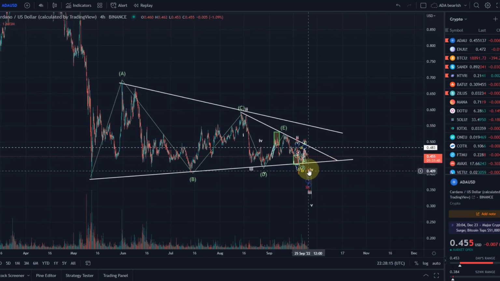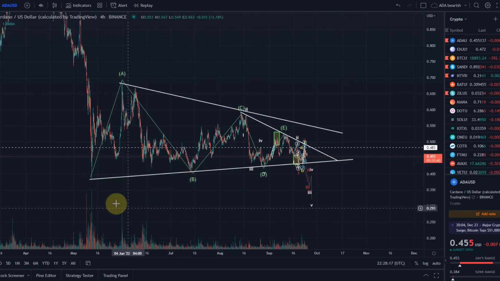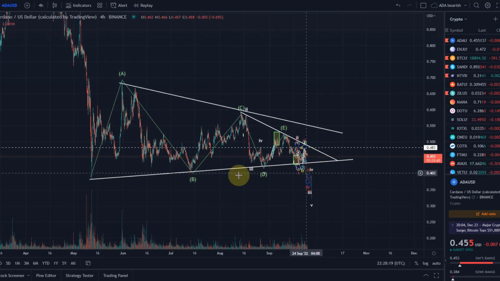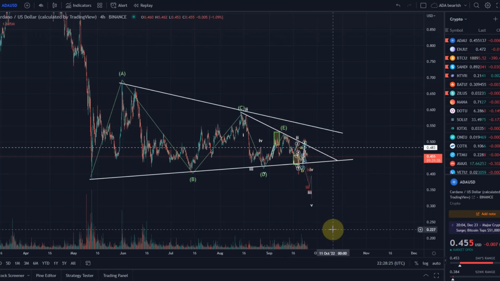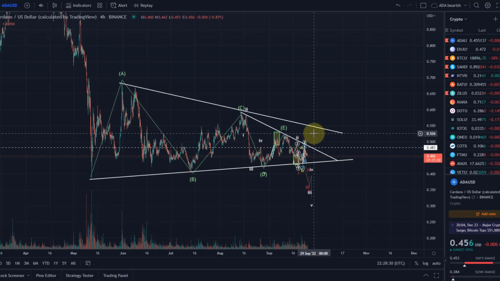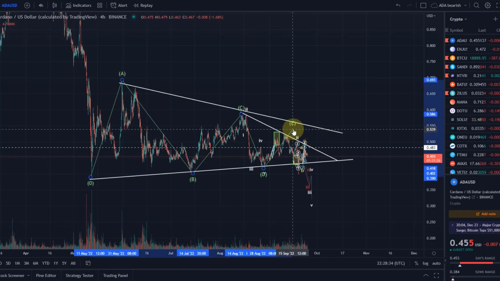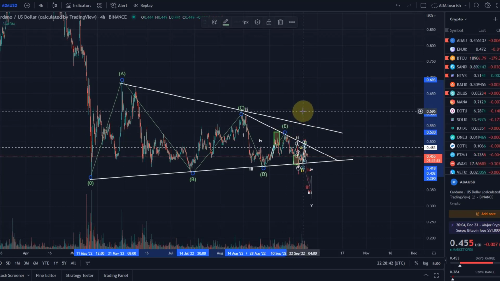Due to this structure, we can make some assumptions along the way, of course, but we currently don't really have a bullish setup here. At the moment, we have a triangle, which would probably break out to the downside, and a possible 1-2 setup to the downside. Even if we break above 52.5 cents here, my first call would be to extend the wave E out, because this is possible, as long as it doesn't go above the wave C high. And the wave C high is at 59.5 cents.